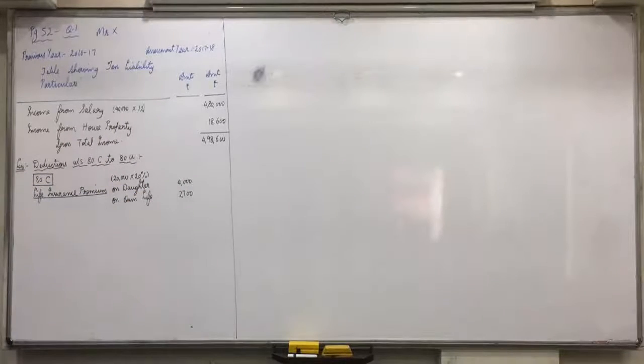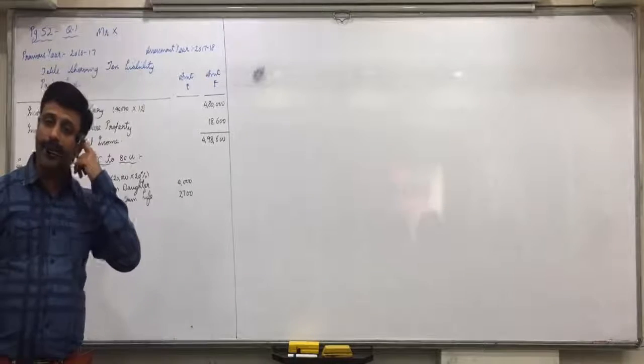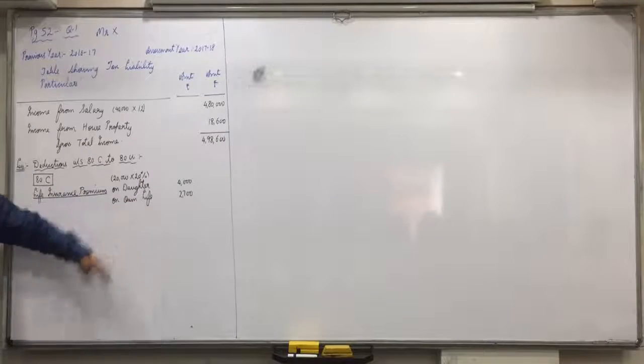Clear? What is the maximum limit if policy is issued before 1/4/12? So 20,000, 20% is 4,000 and payment done is 6,000, but the maximum limit is 4,000. And what is the maximum limit if policy is issued after 1/4/12? 10%. What is 10% of 60,000? 6,000. 2,700 is already within 6,000, so 2,700 will be fully taken. Did you understand this portion, everyone?